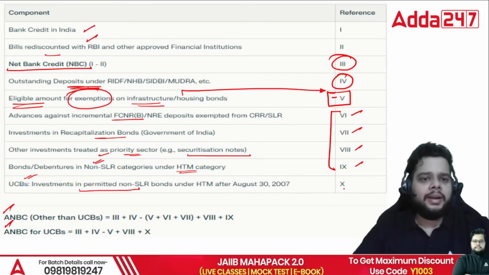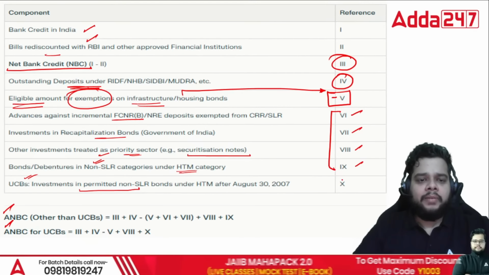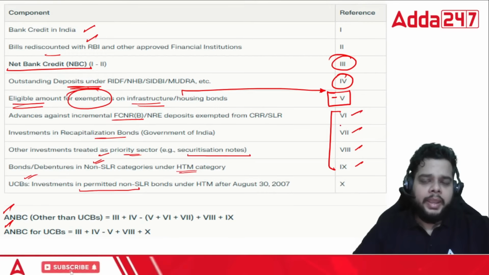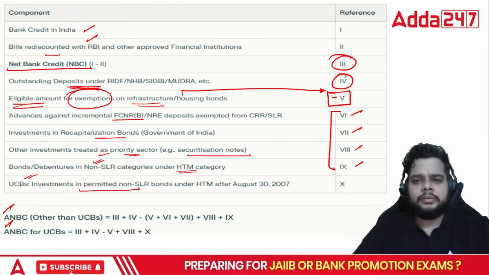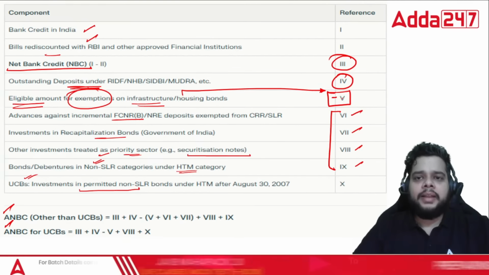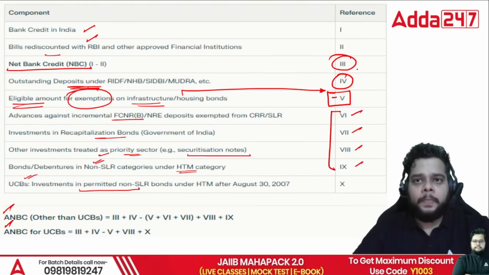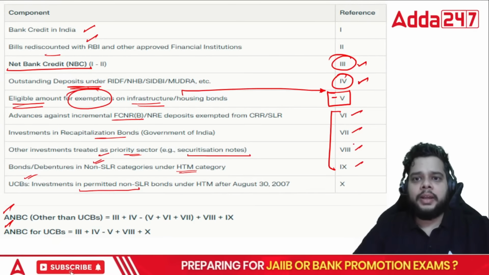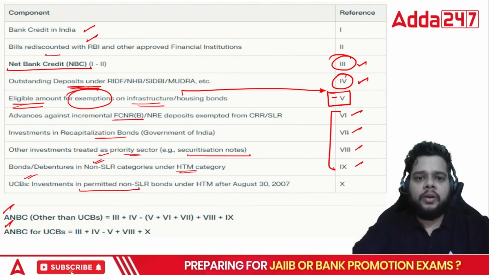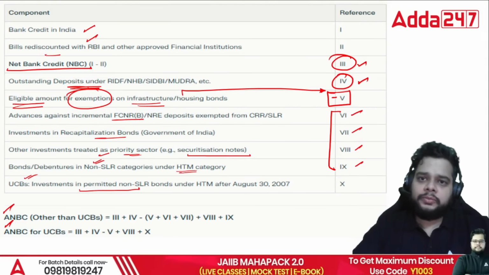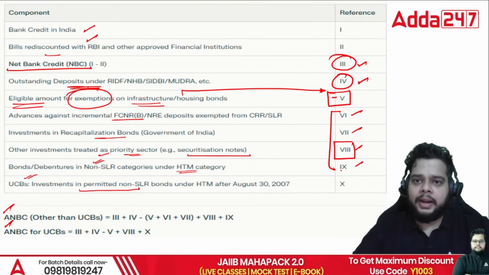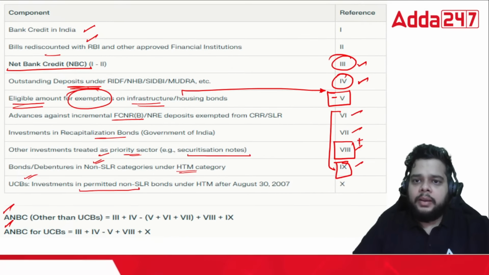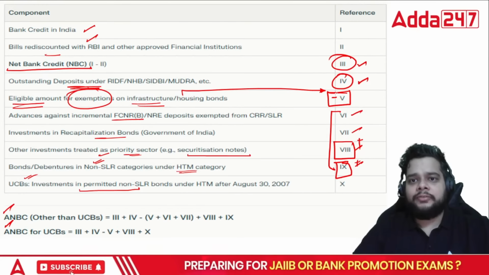Remaining all are just added whenever we talk about the ANBC, or how you can simplify this thing, that you have to add all these. Fine, add all these third, fourth, and then you have to add your eighth and ninth also. Simply stated, eighth and ninth also you have to add, but you have to subtract 5, 6 and 7, like that you can say.